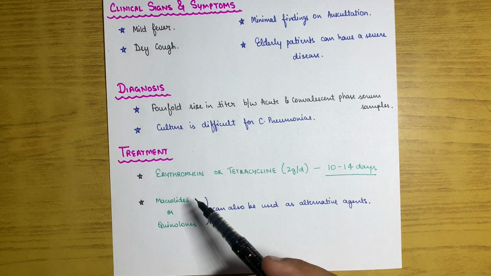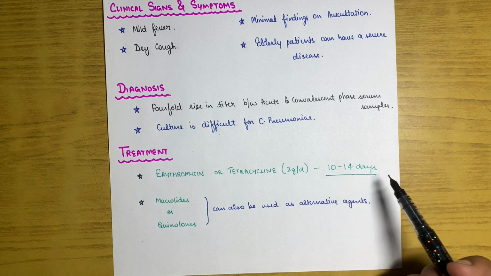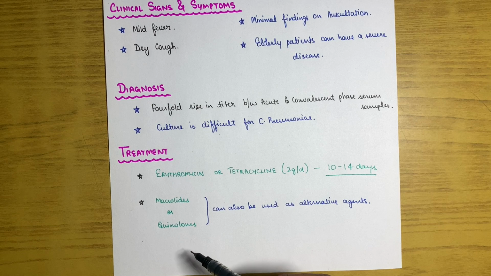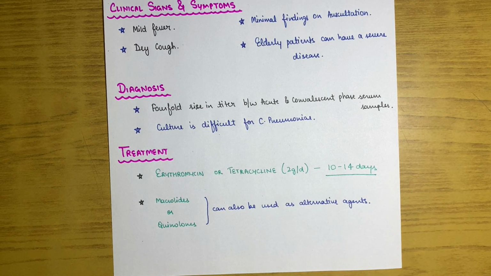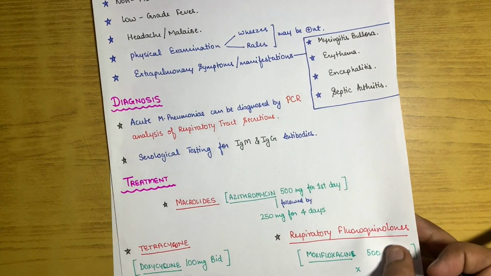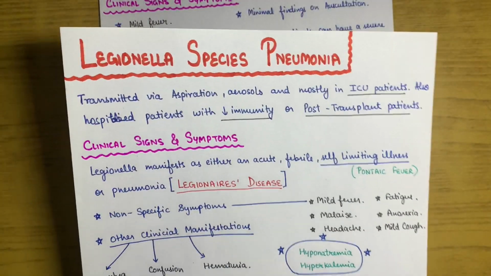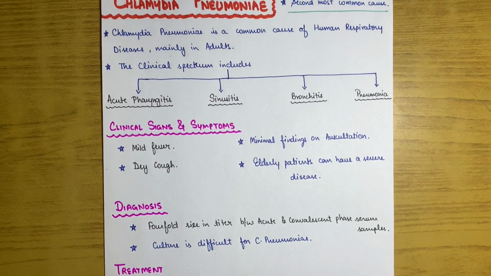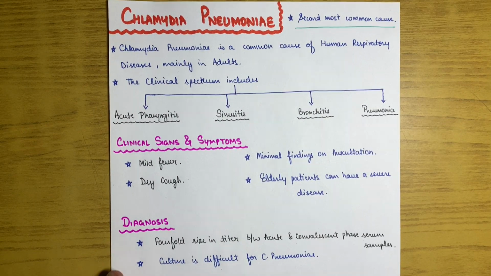The main line of treatment, or the first line, will be erythromycin or tetracyclines, given for 10 to 14 days, 2 grams per day. Macrolides or quinolones can also be given as alternative agents. So these are all the three I have told you about. First, Mycoplasma pneumoniae, which is the most common type. Second, Legionella species pneumonia, and last but not the least, Chlamydia pneumoniae. So these are all the important things that you need to know about atypical pneumonia.